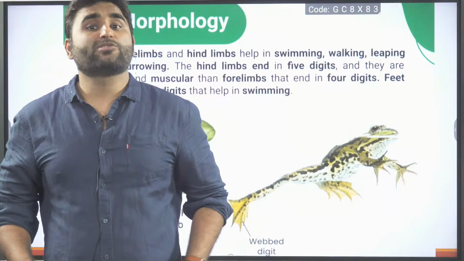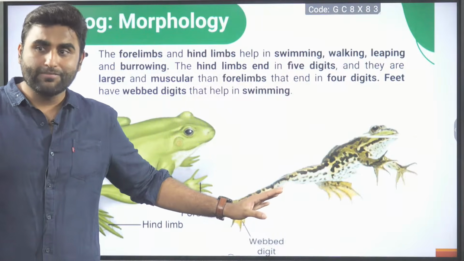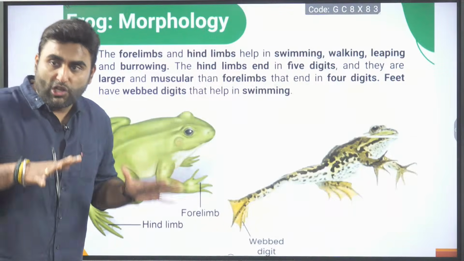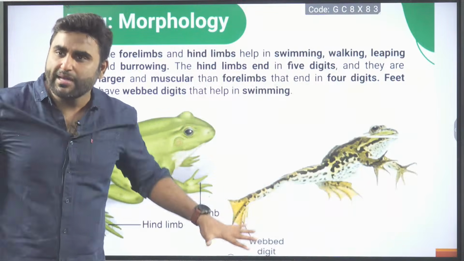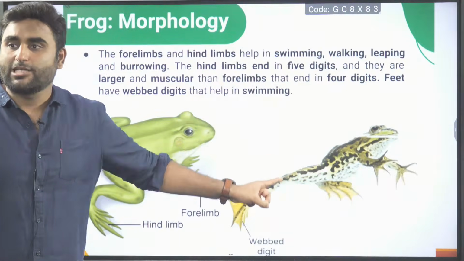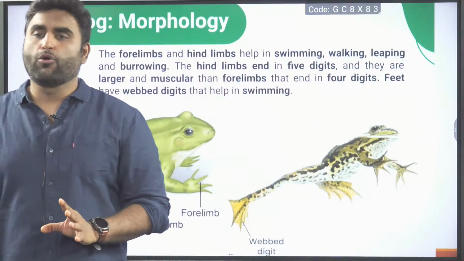So our lower leg is more muscular, and their hind limb is more muscular. That muscularity is required because the thrust for jumping, leaping and swimming has to be generated from the lower leg. That's why their hind limb is very large and muscular as compared to forelimbs.